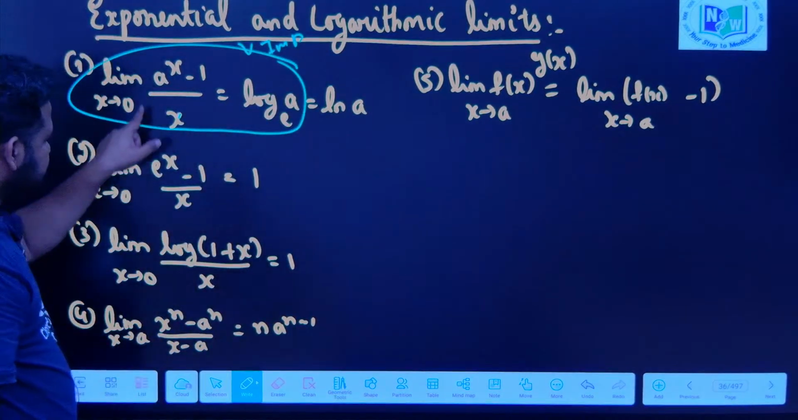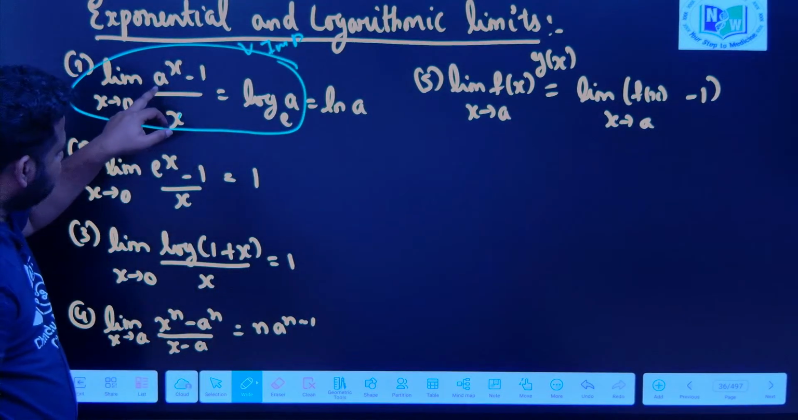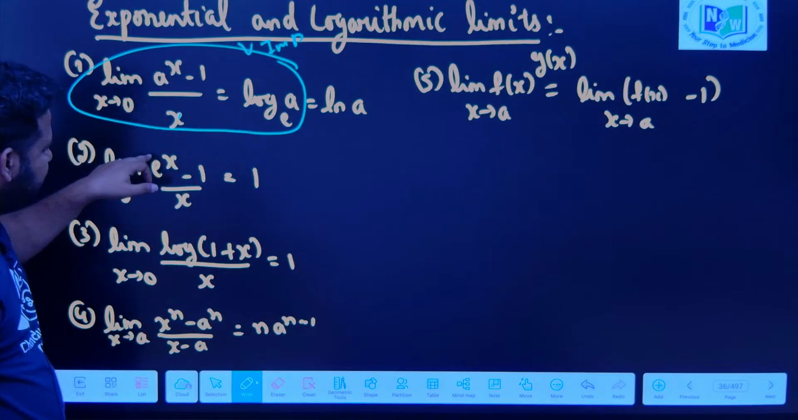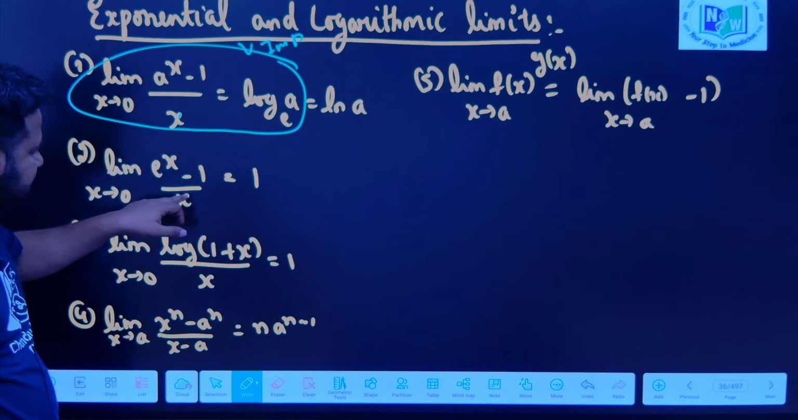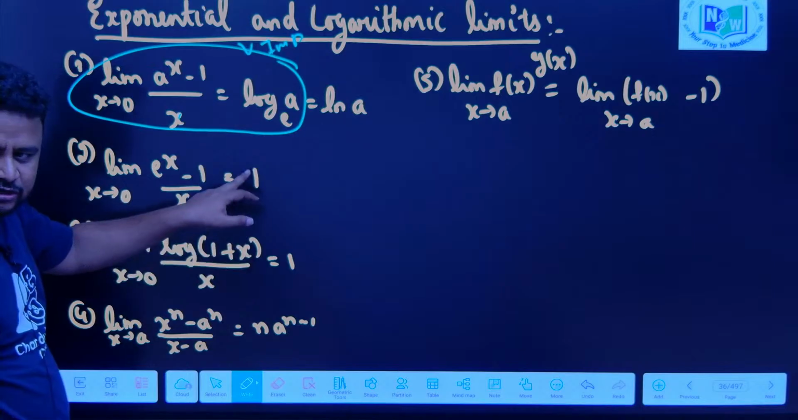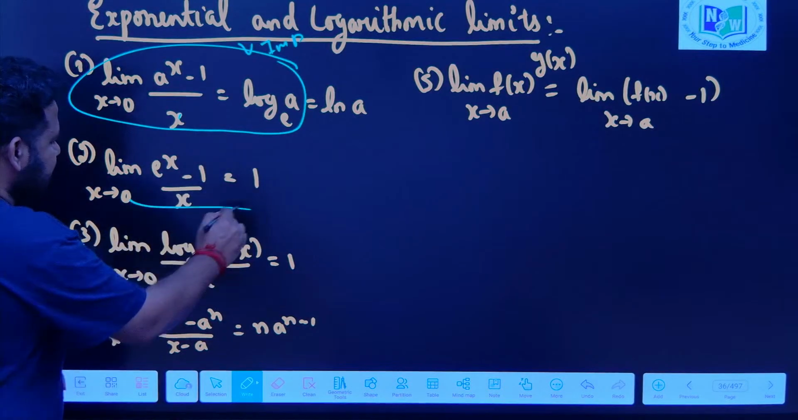See here, this is a particular case of this. Instead of a we have e^x minus 1 by x, so that is log e to the base e, and log e to the base e is 1. So this is a particular case.